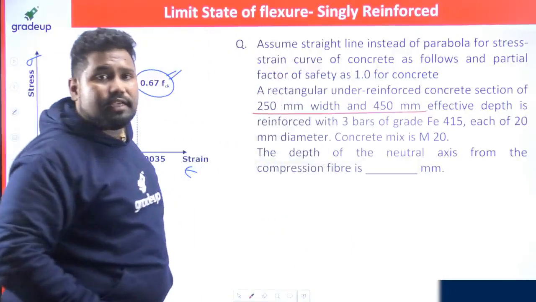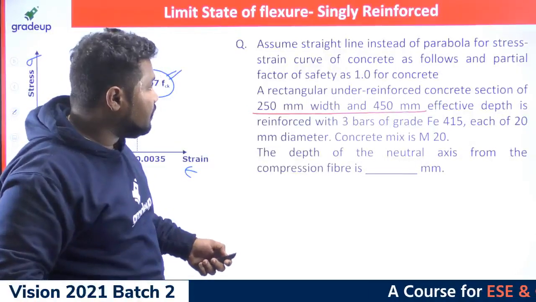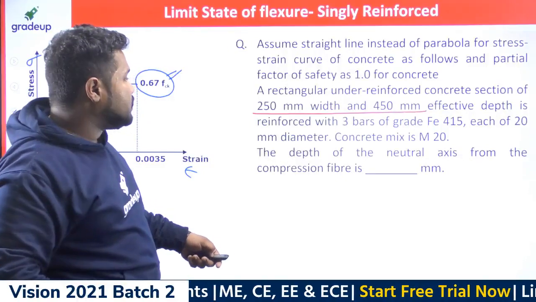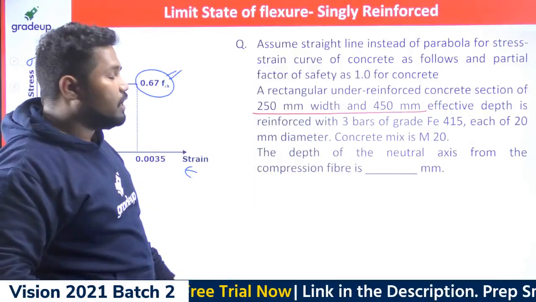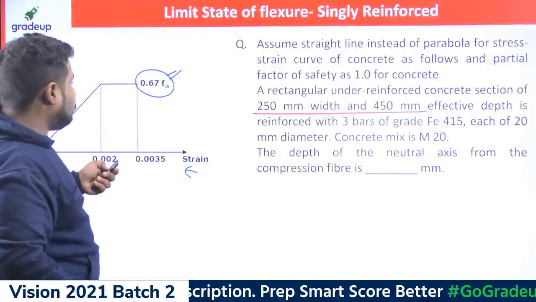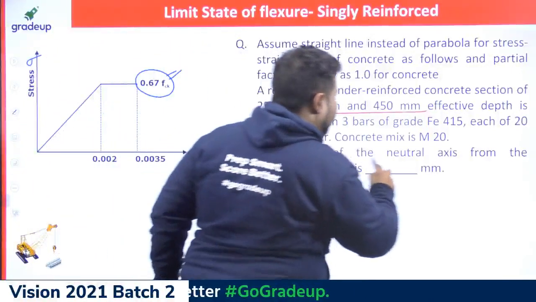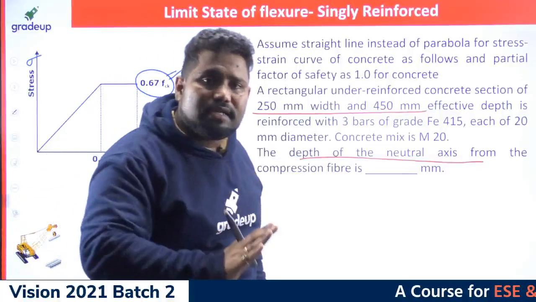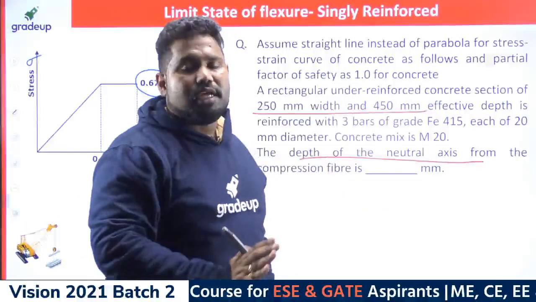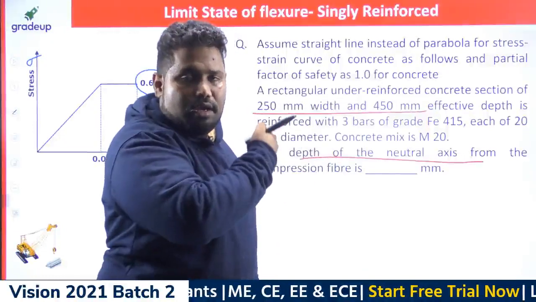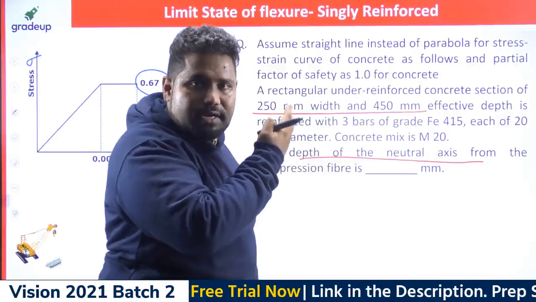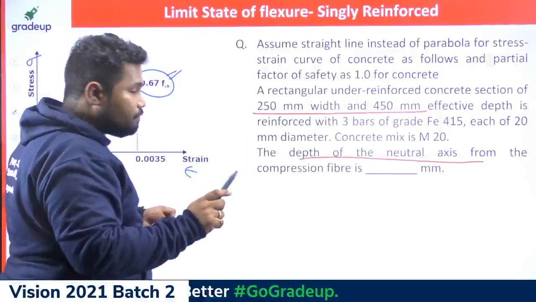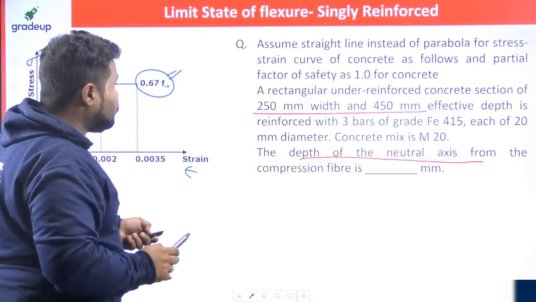The width of the beam is 250 millimeter and the depth of the beam is 450 millimeter. It is reinforced with three bars of grade Fe 450, each of 20 mm diameter. Concrete mix is M20 grade. Now let me tell you the depth of neutral axis, that is the actual depth of neutral axis. Whenever they mention the term limiting depth of neutral axis, then you can use the similar triangles properties for the strain block. So directly you need to work out compression force equal to tension force. But how you need to work that out is the biggest thing.